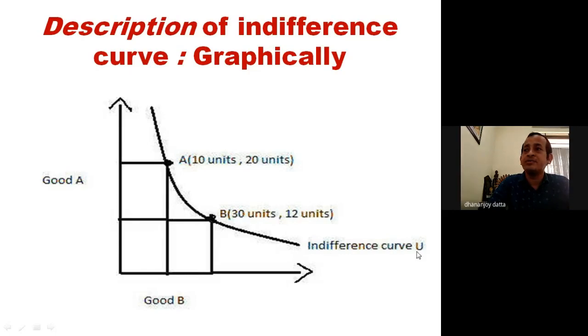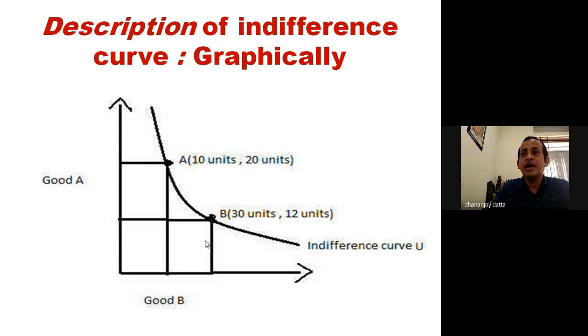Here you can see, the x good on the x-axis and the y good on the y-axis. So in combination B, x good demand increases and y good decreases; the quantity of y good required decreases.